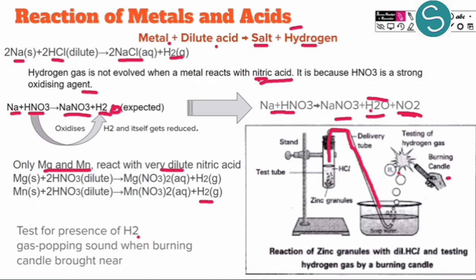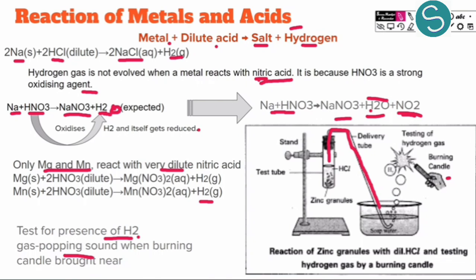This is a characteristic test which we do for hydrogen: a burning candle brought near the gas extinguishes with a popping sound, and it is used as a test for the presence of hydrogen gas.